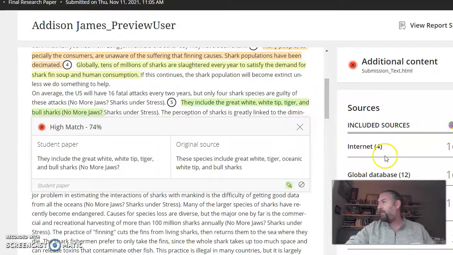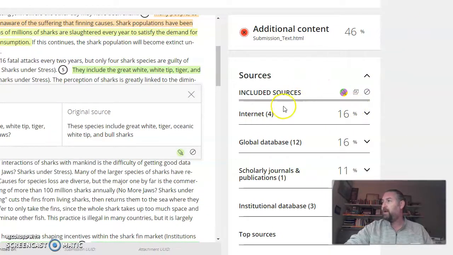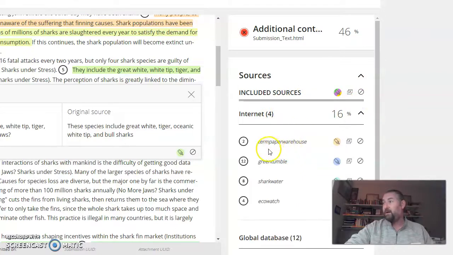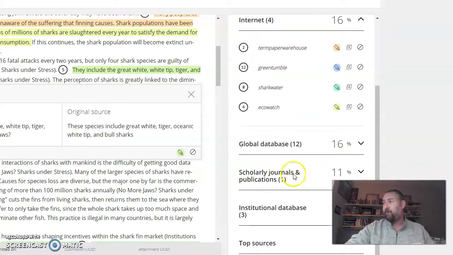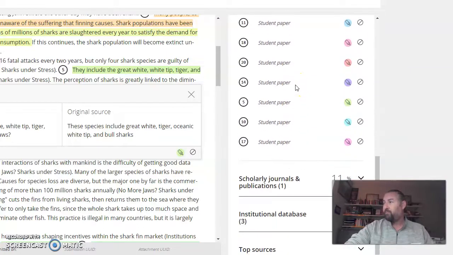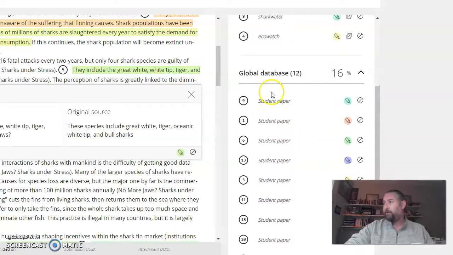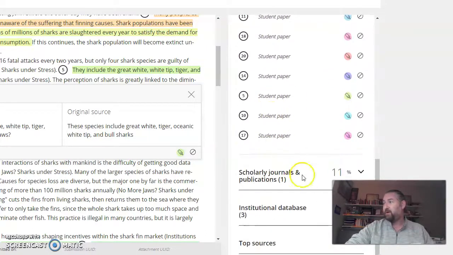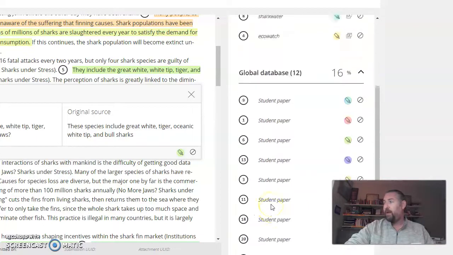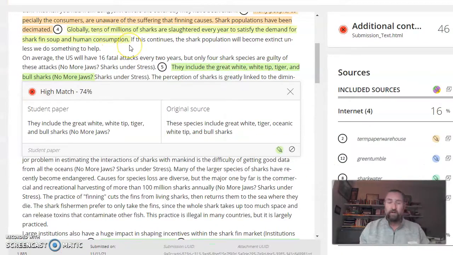So anyway, I think what you could do is continue to submit as normal, but when you do submit, check out your originality report. And so you can see that the teachers are seeing even the names of the websites where this came from. So then they have a direct link back to the website, the database, if you got it from the academic database, and it tells you other student papers that use the same source material. Scholarly journals, and then as the teacher, we have all this information here to then make a judgment whether you plagiarized.